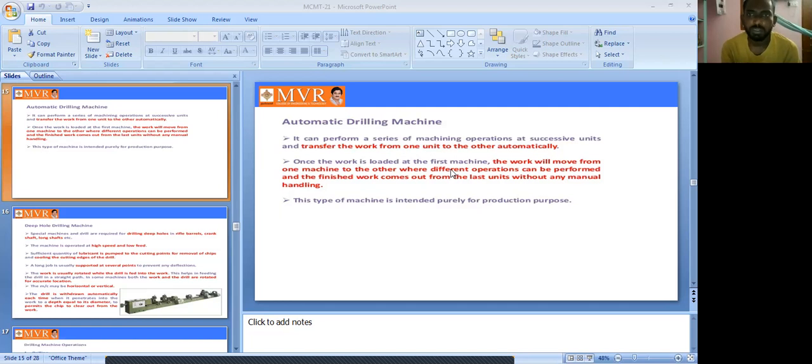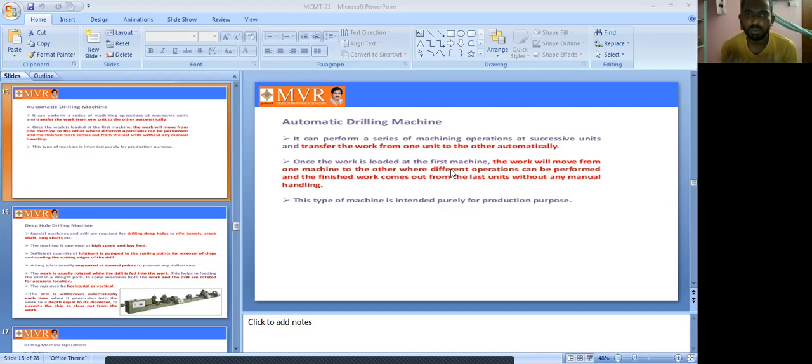Once we start the first machine, the second, third, fourth and fifth machines are transferred automatically. There is no manpower involved in this transfer, and the output comes out without any manual handling.